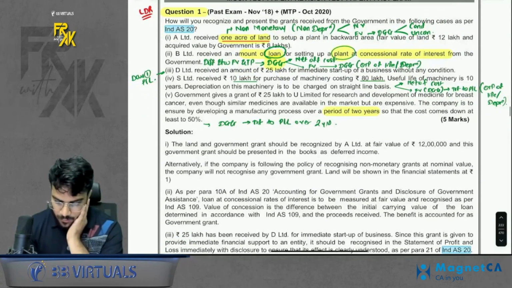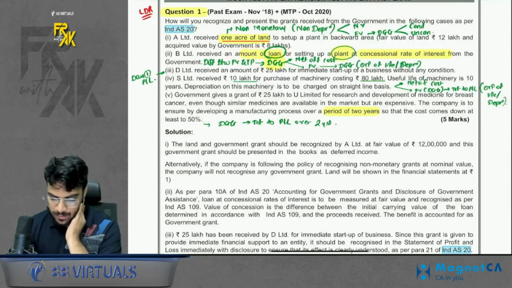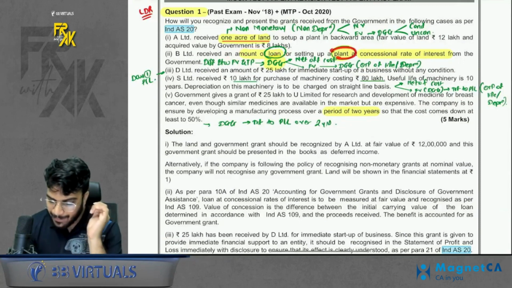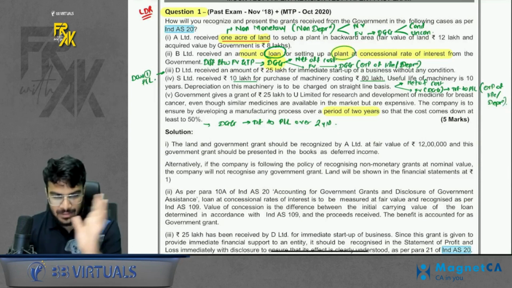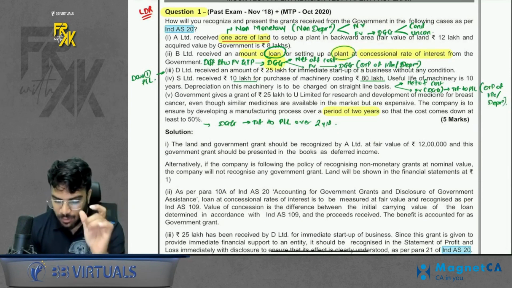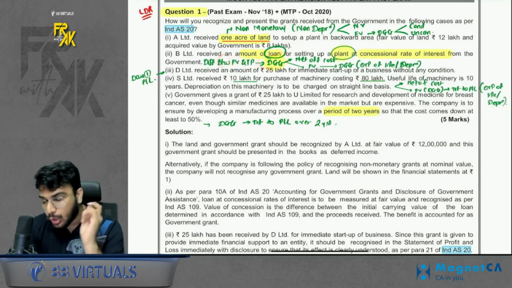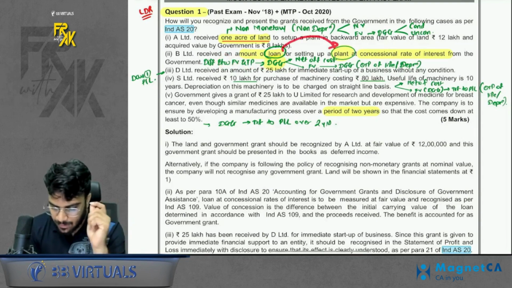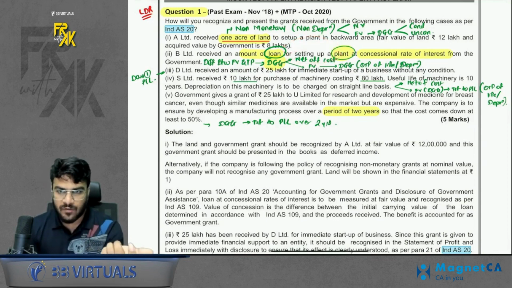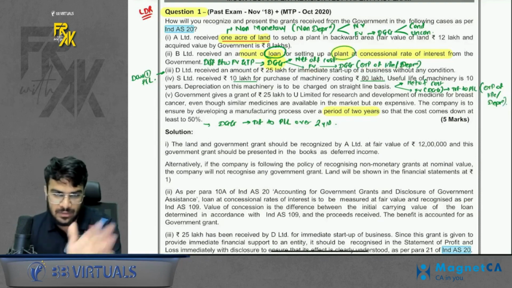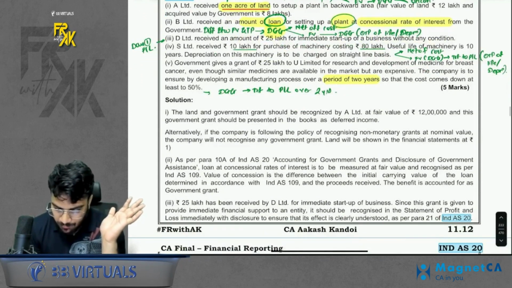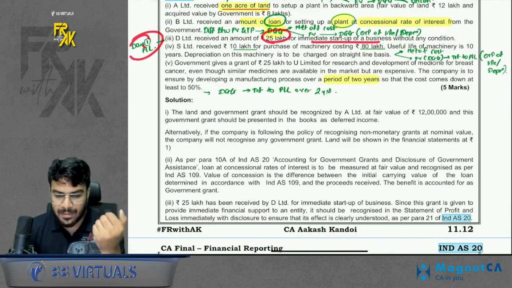Next point. If you took a loan at a concessional rate for a plant, that is, the purpose of the loan is to buy the plant at a concessional rate, then whatever difference is there between the fair value of the loan and the transaction price will be DGG. What to do with this DGG? Because it was taken for a plant, either net it off from the cost of the plant, or you can record DGG at fair value and transfer the DGG to profit and loss over the life of the asset. Next point. You receive 25 lakhs for immediate relief. Transfer it to PNL immediately.